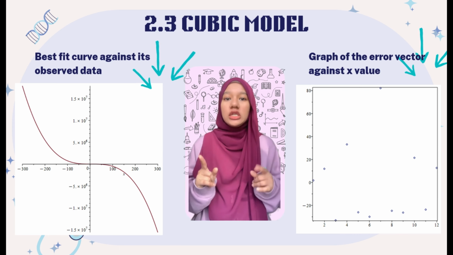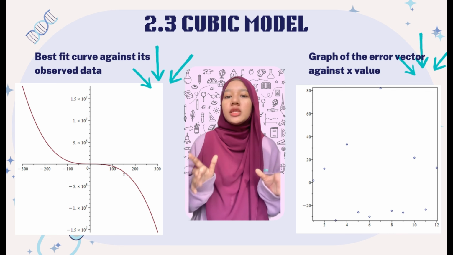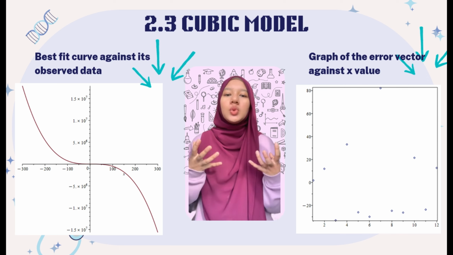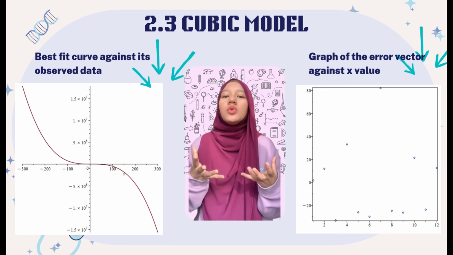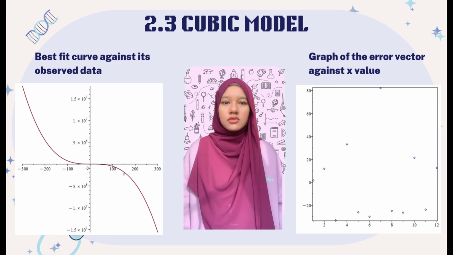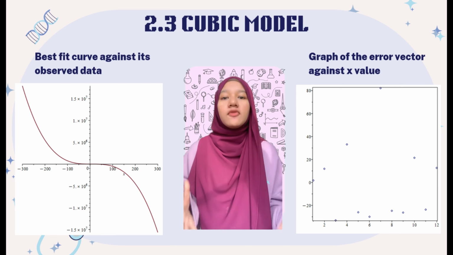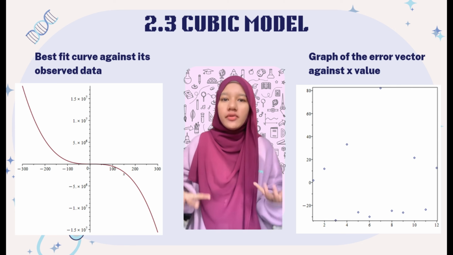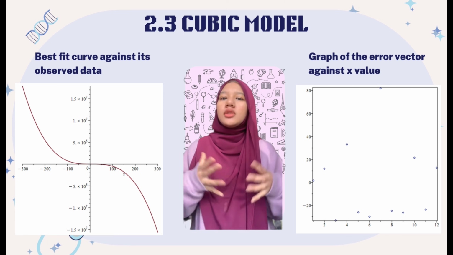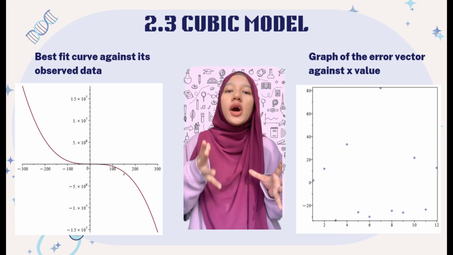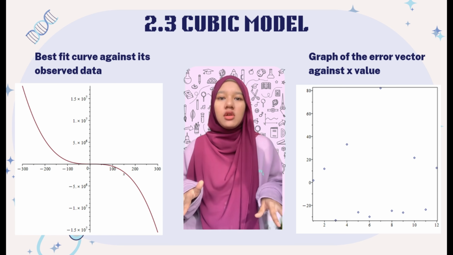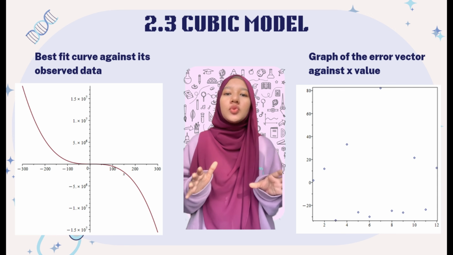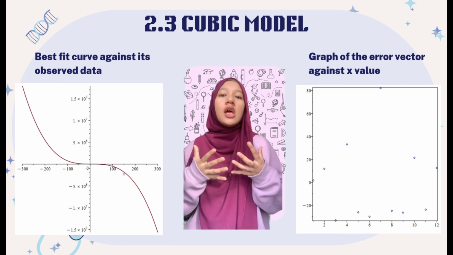Moving to the graph on the right, this is the error vector plotted against the x value. The error vector shows the difference between the observed value and the value predicted by the model. Ideally, we aim for this error to be as small and evenly distributed as possible. However, in this case, we can see some noticeable spikes, which suggests that while the model fits the overall trend, there are specific data points with high deviation. It is useful for diagnosing how well the model generalizes.